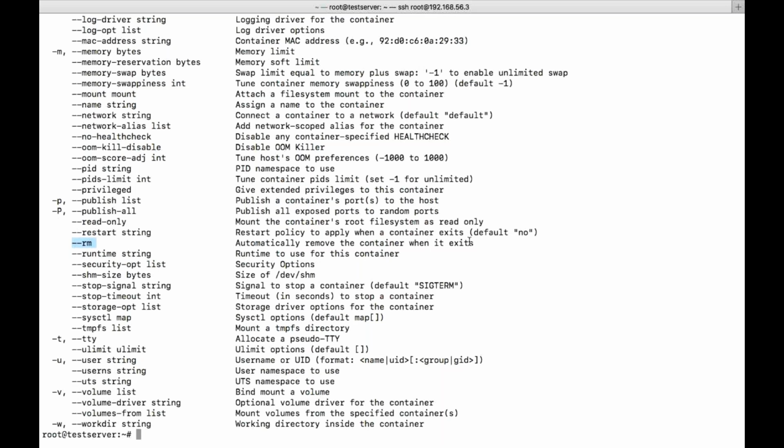So here, did anyone understand this particular option? What is hyphen rm? Delete a container when it exits.